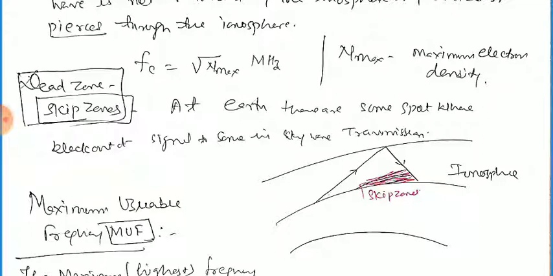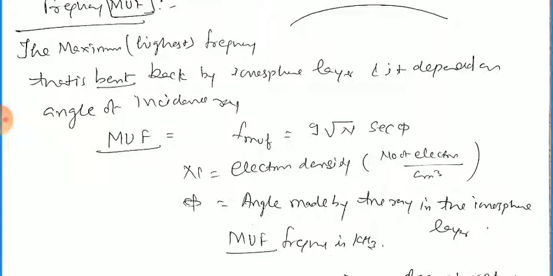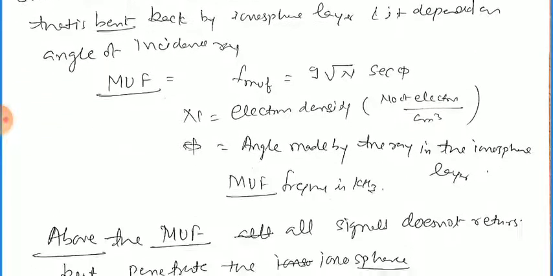Maximum usable frequency, MUF, is the highest frequency that is bent back by the ionospheric layer, and it depends on the angle of incidence of the ray. MUF, maximum usable frequency, equals 9 root of N sec phi, where N is the electron density, the number of electrons per unit volume, and phi is the angle made by the ray in the ionospheric layer, and the MUF frequency is in kilohertz.